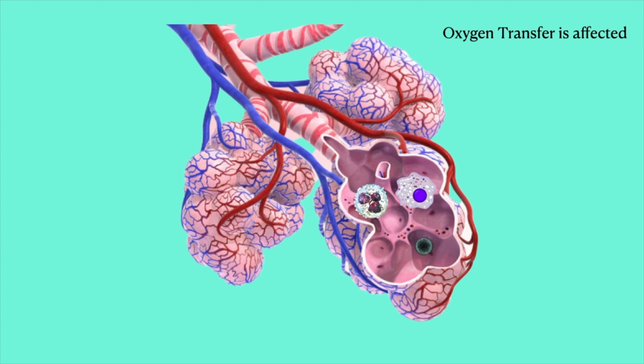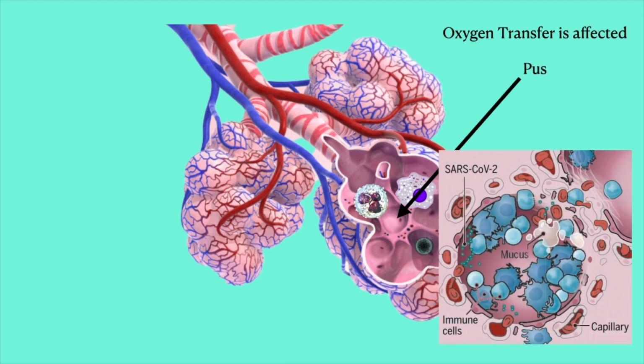Alveolus is the place where the oxygen exchanges with the carbon dioxide from the alveolus to the blood vessels. So what happens here is the oxygen transfer is affected because of the inflammatory response. So there are two mechanisms by which the oxygen transfer can be affected. The first is the presence of pus inside the alveolus. The presence of the inflammatory cells results in more production of mucus and inflammatory materials which obstruct the transfer of the oxygen from the alveolus to the blood vessels.